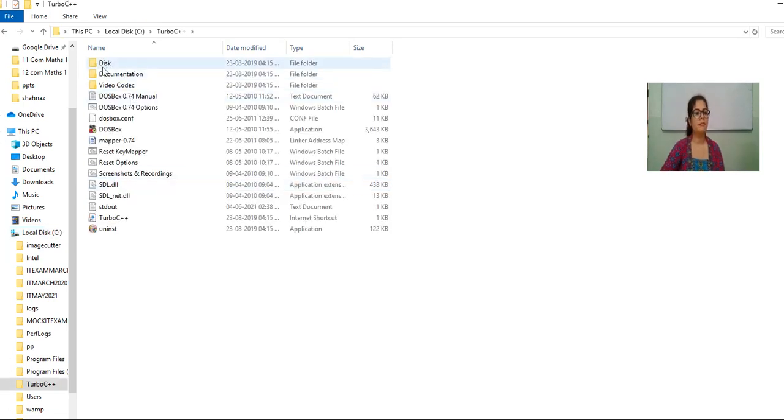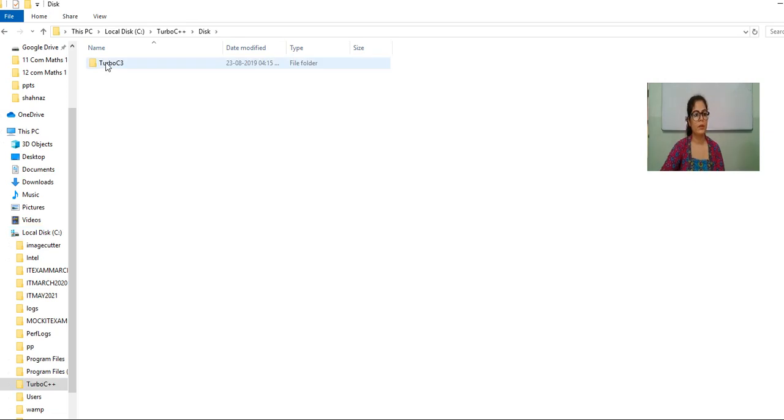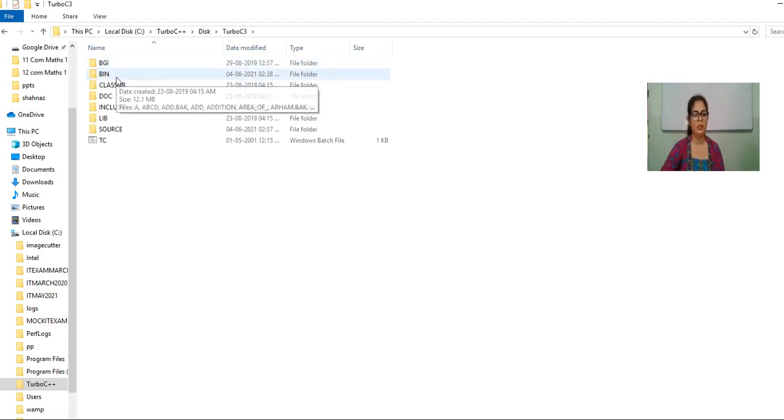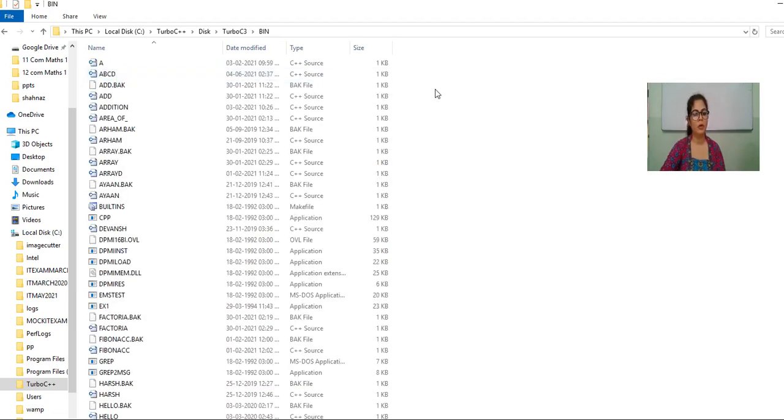In this, you will get a folder disk. Under this, there is a folder Turbo C3. Click on this. You will get a bin folder. You can click on the bin folder. You can get the source code of every program in the bin folder. But you will get the source code only if you have saved your file with the proper path. So do not delete the path of Turbo C while saving your program. I have saved the program as ABCD. So this is ABCD, the source code of the ABCD program.